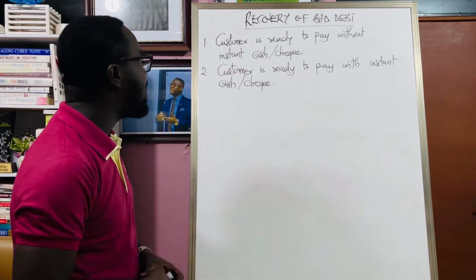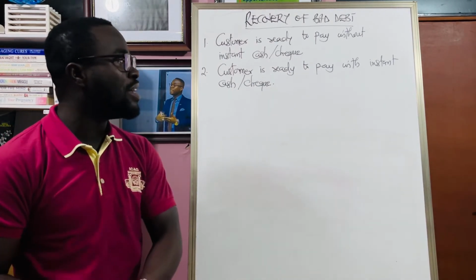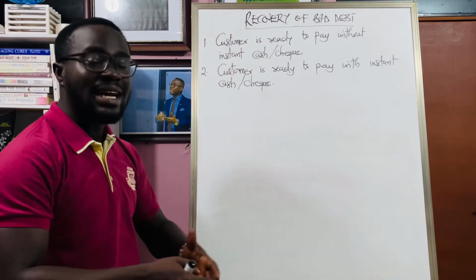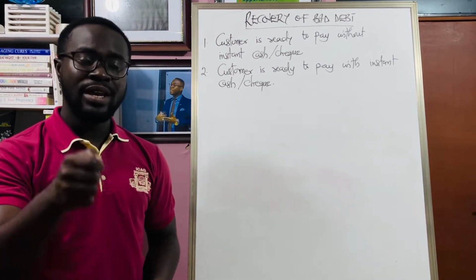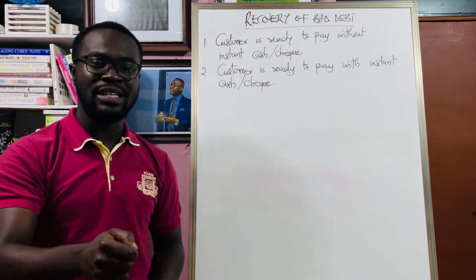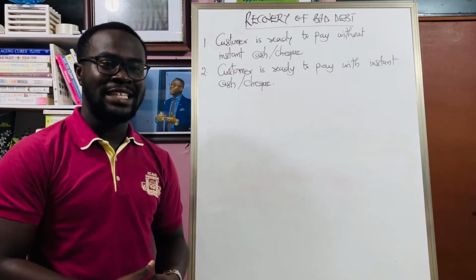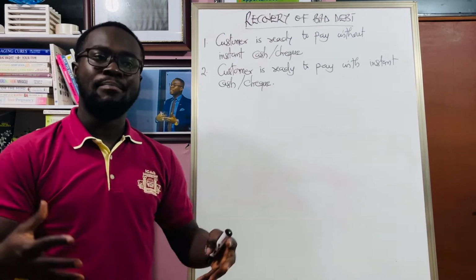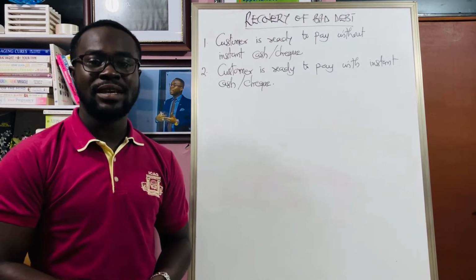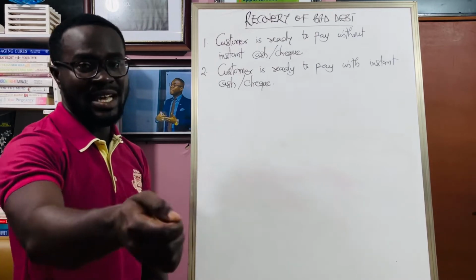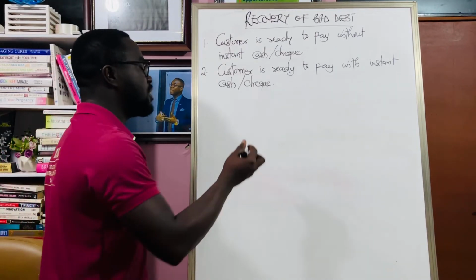And the second scenario is whereby the customer is ready to pay with instant cash or check. After notifying you, he comes to your entity, your premises, and says that although you wrote my debt as bad, I'm back from abroad, I'm back from my inconveniences, I'm ready to pay. This is a check, this is physical cash. What are the treatments?